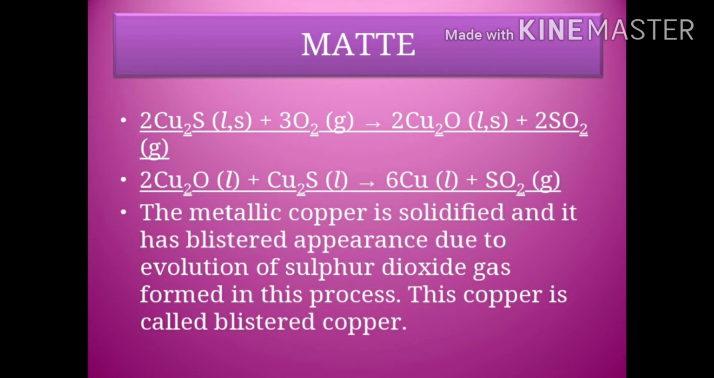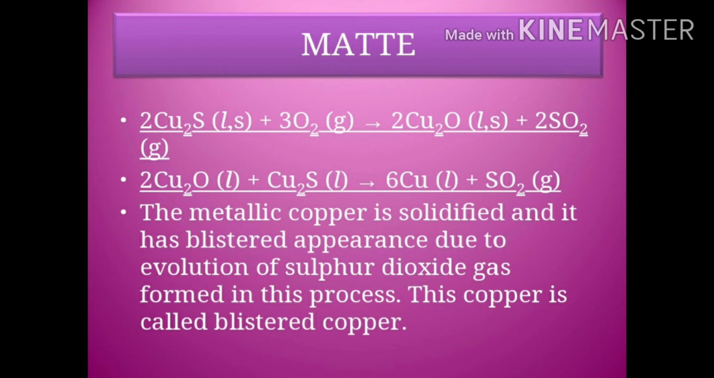Next one, matte. What is this matte? Matte is nothing but copper sulfide, whether it can be in a liquid state or in the solid state, that's why I have mentioned this as L, S. When it is treated with 3 molecules of oxygen, it is converted into copper oxide with the liberation of sulfur dioxide. And then this copper oxide can be once again treated with copper sulfide to give copper and sulfur dioxide. So now we can get the metallic copper.